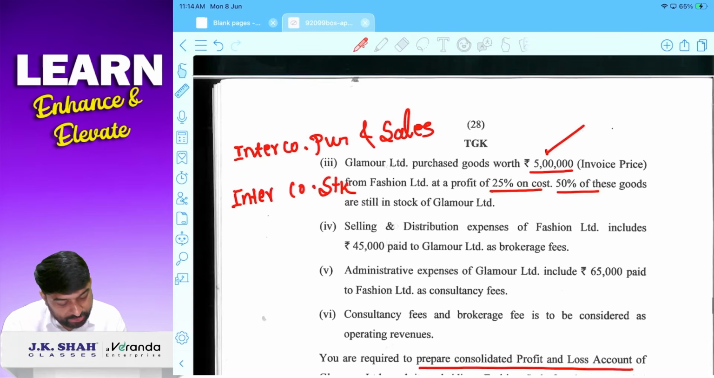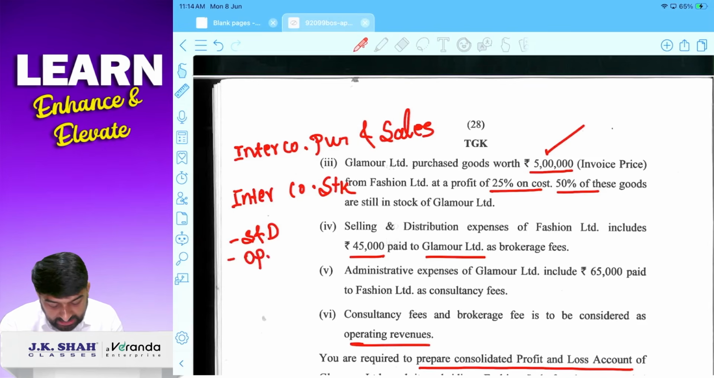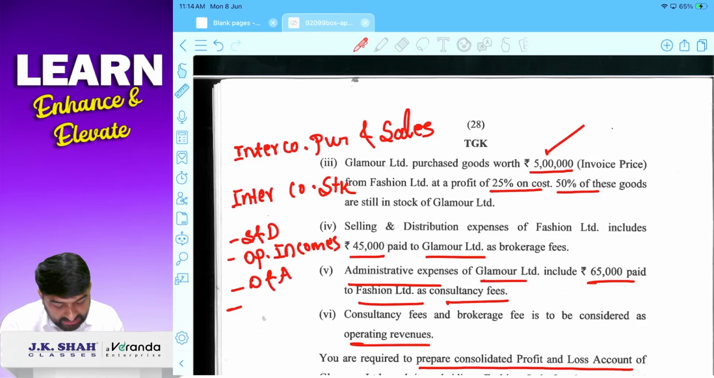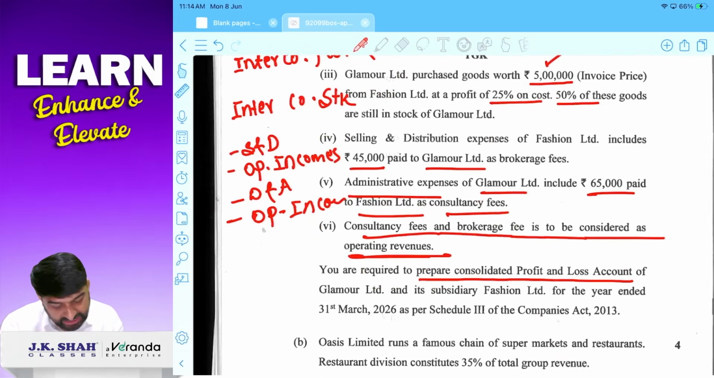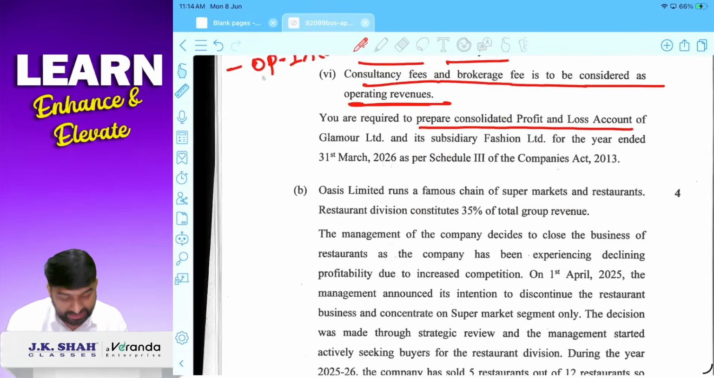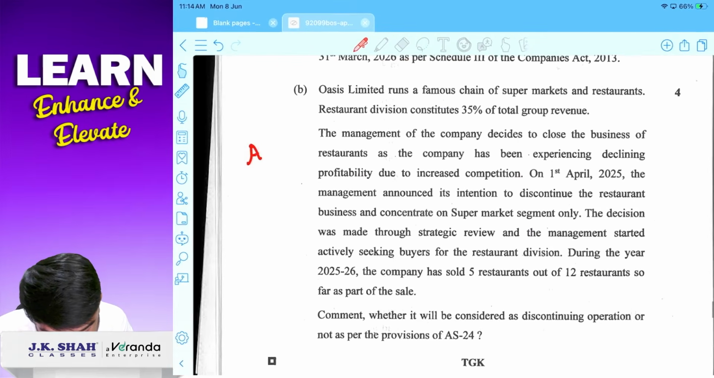Correct? Selling and distribution expense of Fashion Limited includes 45,000 paid to Glamour Limited. So it is intercompany expense income, so less from selling and distribution and less from operating incomes. फिर admin expense of Glamour Limited includes 65,000 paid to Fashion Limited as consultancy, so less from office and admin, correct, and less from operating income, because ये जो भी बोला है consultancy fees and brokerage fees is to be considered as operating revenue. ठीक है, I hope you understood how to prepare console P&L. ओके ठीक है, ये B is related with AS24.